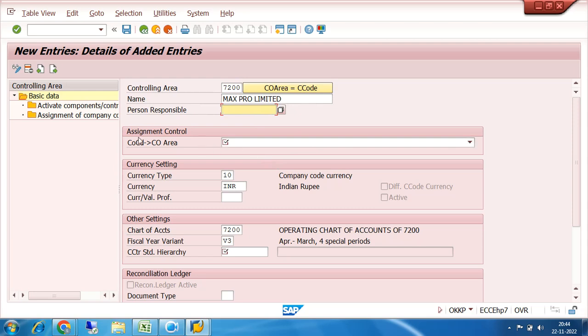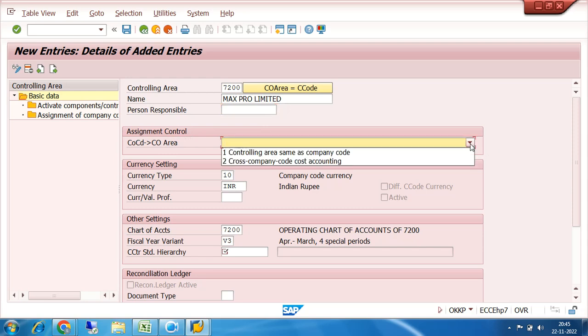Then here is the assignment control. What is assignment? The name assignment is very familiar, because previously we have done many assignments, like assignment of field status variant to the company code, assignment of chart of accounts to the company code, assignment of fiscal year variant to the company code. So many things were there. Here also there is a similar kind of assignment.